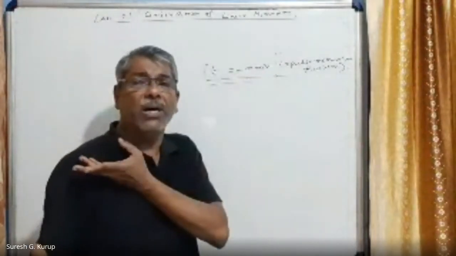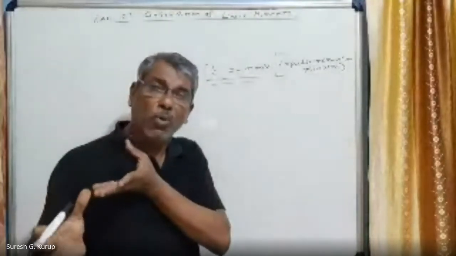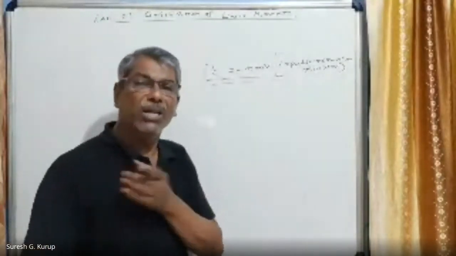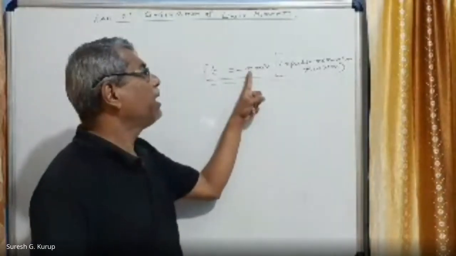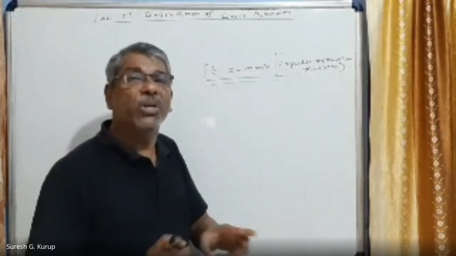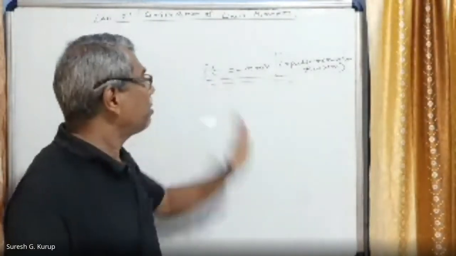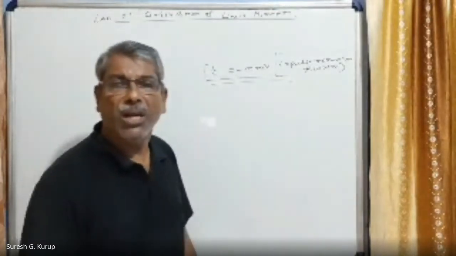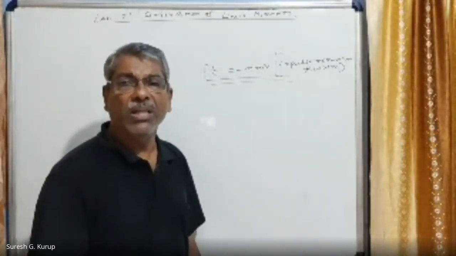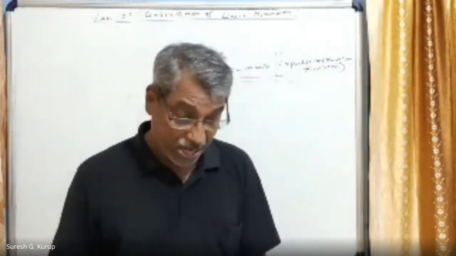So to keep the gun intact in the same position itself, an opposite force is applied on the gun, equal to minus n m v, because these forces are acting for a very short duration of time. Therefore, F t is the impulse. So this theorem, F t is equal to minus n, small m, small v. This theorem is called the impulse momentum theorem, right?